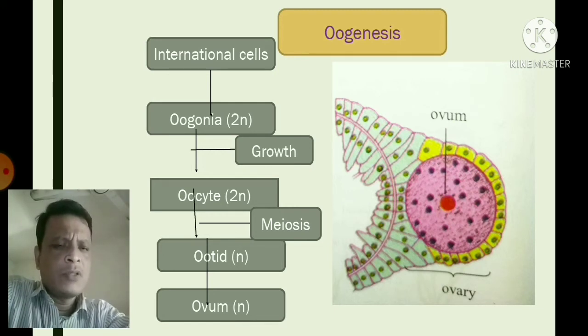So during this oogenesis process, a spermatogonial cell actually gives rise to only one ovum.